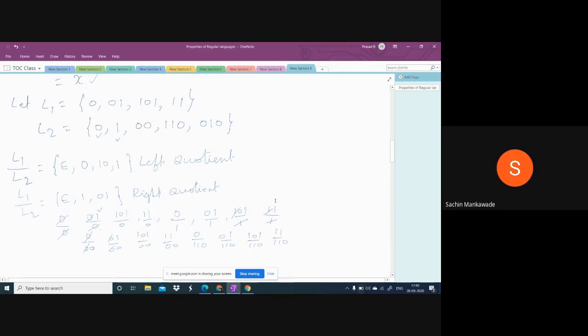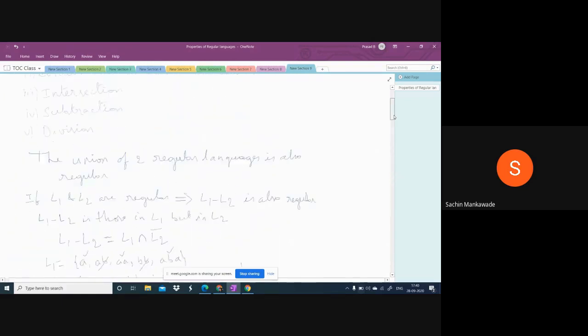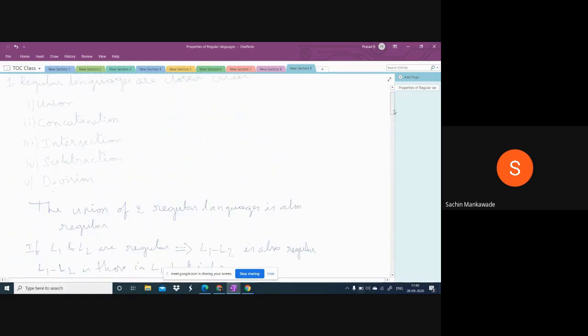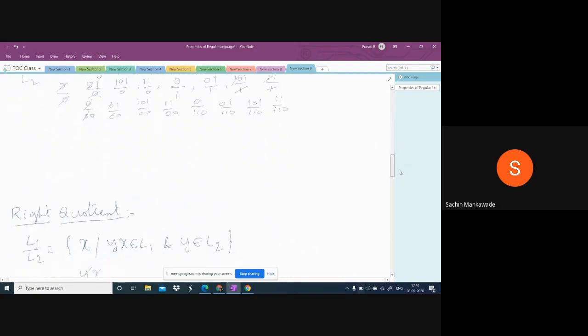Okay, sir. Left quotient and right quotient are not the same. Did you observe? Left quotient is epsilon, 0, 1, 0 and 1, and right quotient is epsilon, 1 and 0 1. We go to the next one. So division is also completed: union, concatenation, intersection, subtraction, and division. These five are completed. We'll go to the next one.